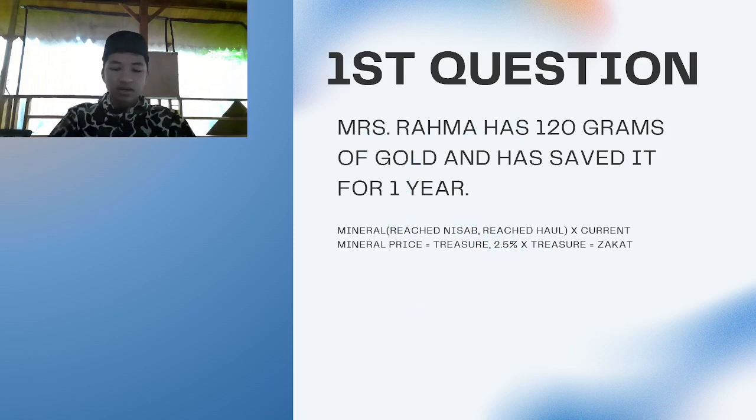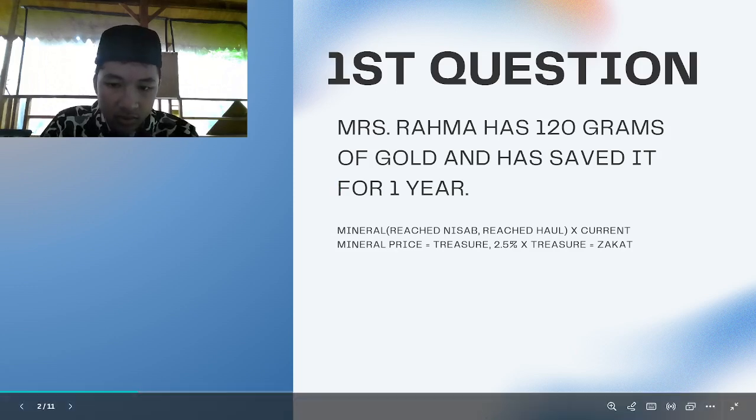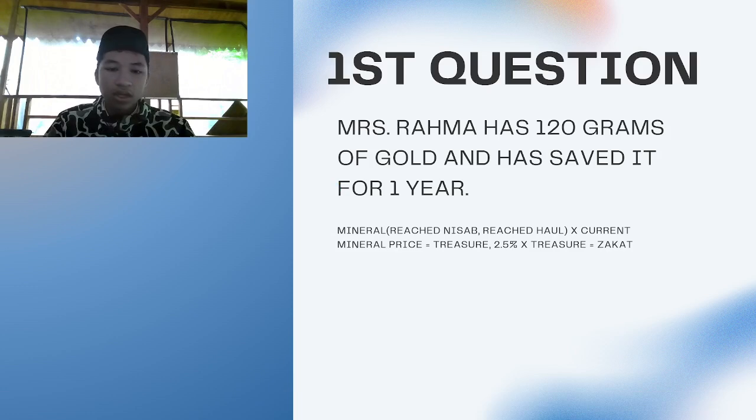So let's calculate it. 120 times 3 million equals 360 million rupiah, which is what Mrs. Rahma has in terms of gold.